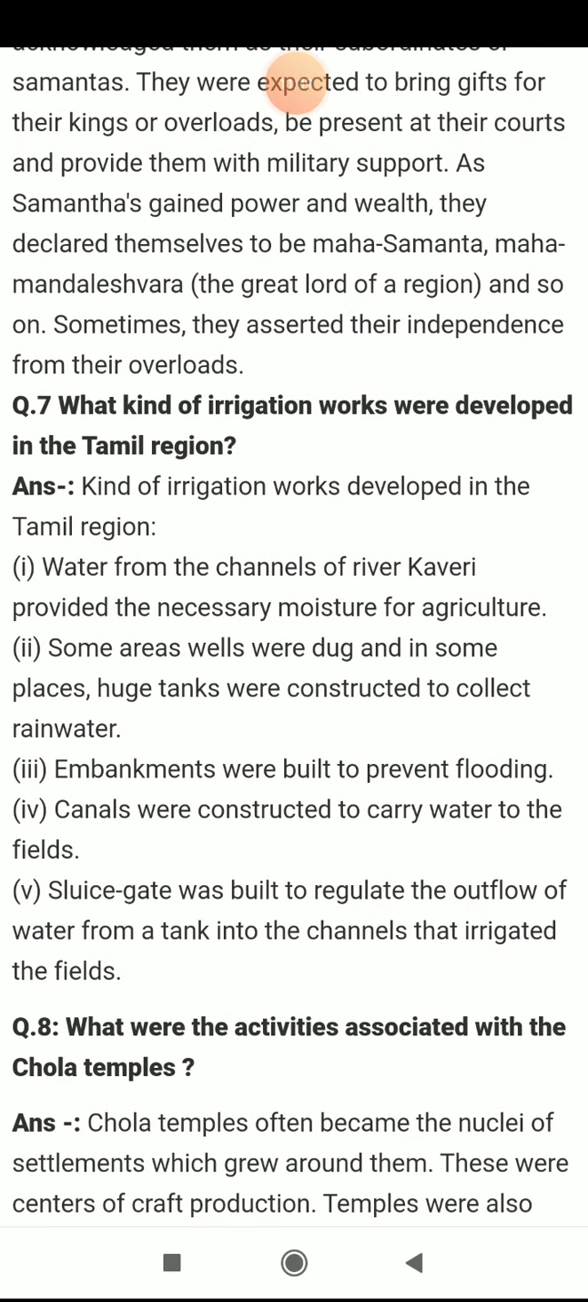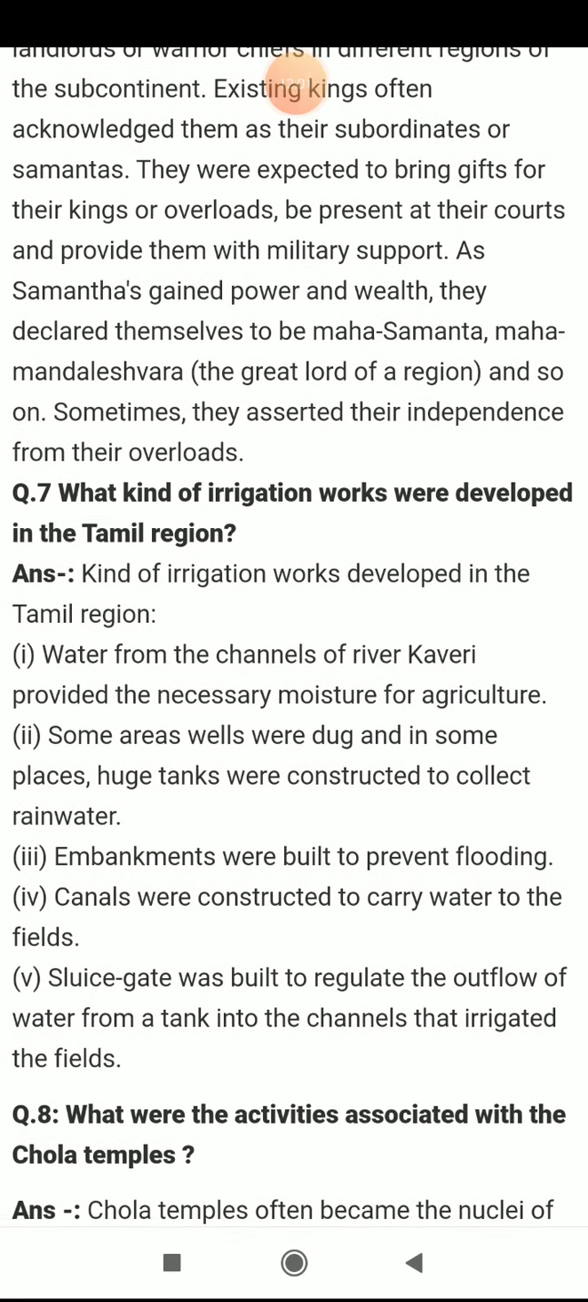If they became Mahamandaleshwaras or Mahasamantas, they were not satisfied to work under any Raja or any emperor. So that's why they wanted to rule independently. That's why we have taken the example of Durga and all, right?